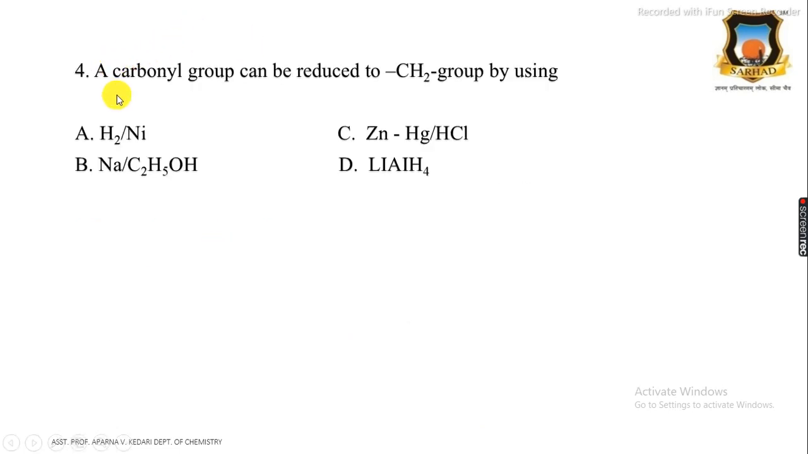Then the fourth question is, a carbonyl group can be reduced to a CH2 group by using: first, H2 in the presence of nickel; then sodium in ethanol; then zinc amalgam in HCl; and D option is lithium aluminum hydride. And the correct answer is zinc amalgam and HCl.